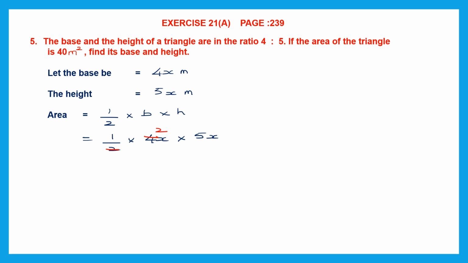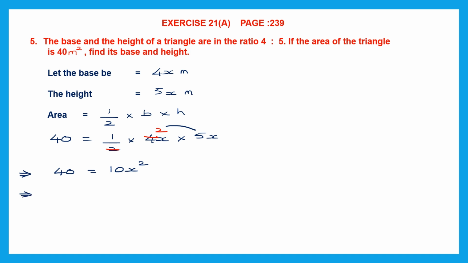Now the area we've already been given is 40 meters square. So what can we do here? The only thing left is to multiply, nothing more to cancel. So this is now an equation. 40 is equal to, let's multiply the numerators, 2 5's are 10, 10x into x, so 40 is equal to 10x square. So 10x square is equal to 40.